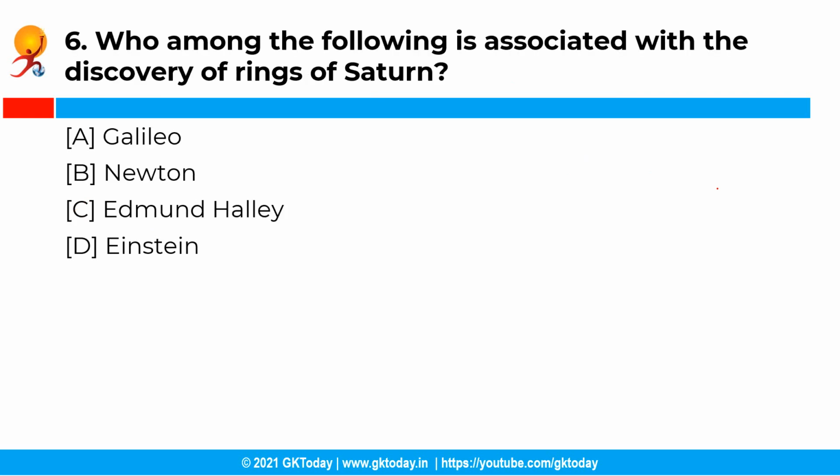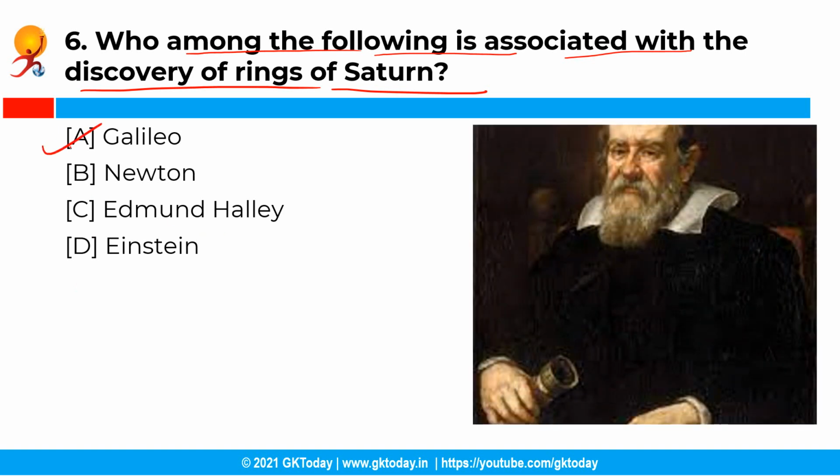Moving ahead with the next question. So who among the following is associated with the discovery of rings of Saturn? So you have the following options, and the correct answer is option A, that is Galileo. So basically it was in the year 1610 that Galileo discovered the rings of Saturn while looking through his telescope. This was the first instance ever, and they consist of countless particles of small size and various gases.